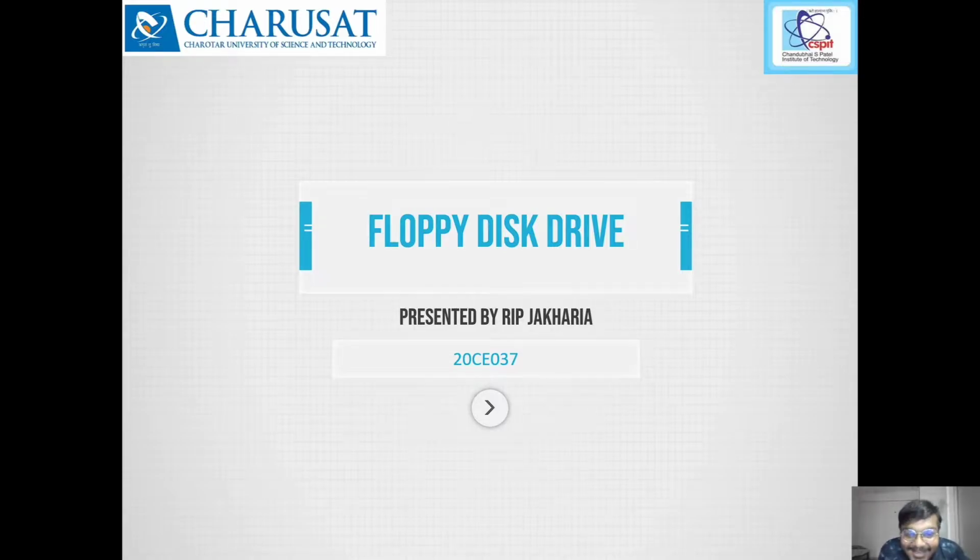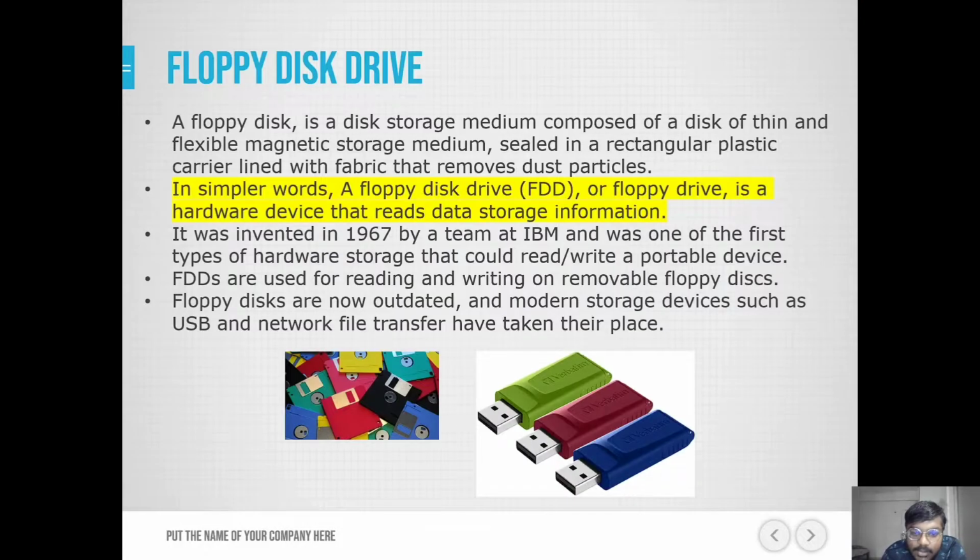Today I will be talking about floppy disk drive. So here are the contents. Floppy disk drive.